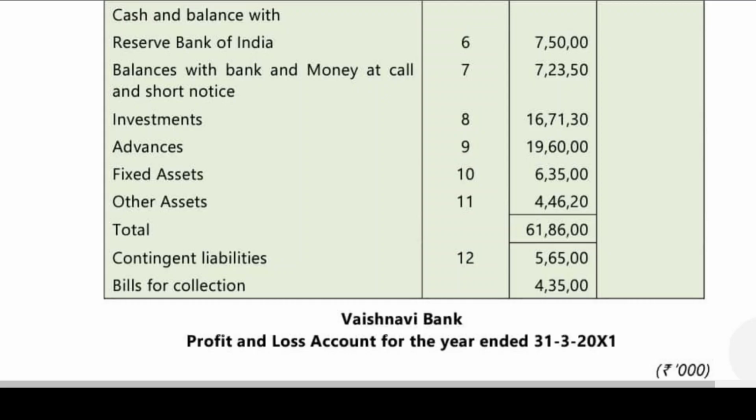I think these two things, and one more about investment. 25% is to be taken at cost price, held to maturity. Balance 75% you compare with the market value, and the difference is taken as a depreciation. Is this clear? The difference is taken as a depreciation. That is why we have deducted that amount from that particular adjustment, and it has been taken as a reduction in the value of asset investment, and that has been adjusted in the investment part, right? I hope with that we have completed the syllabus. It is to be taken at market value.